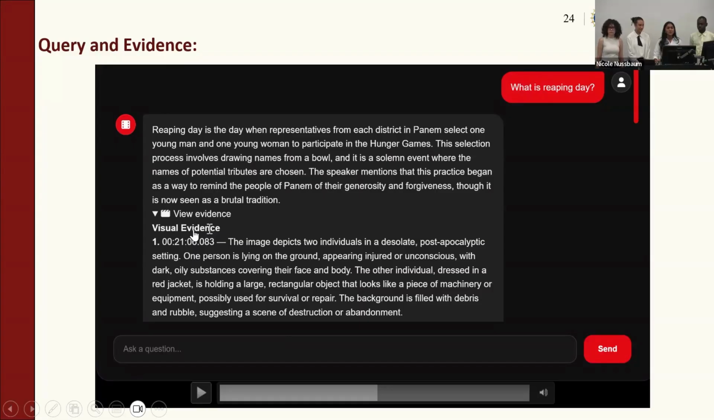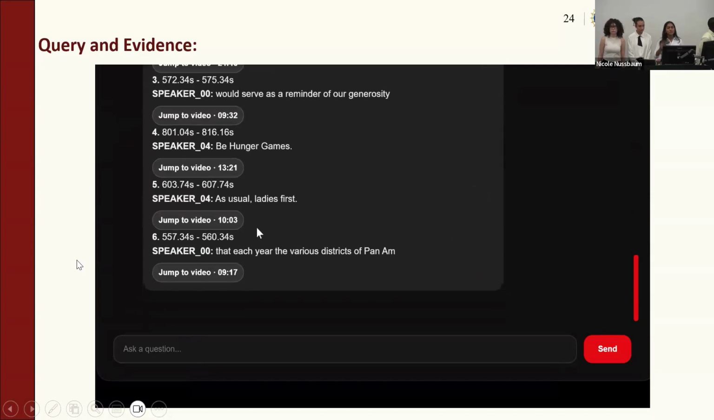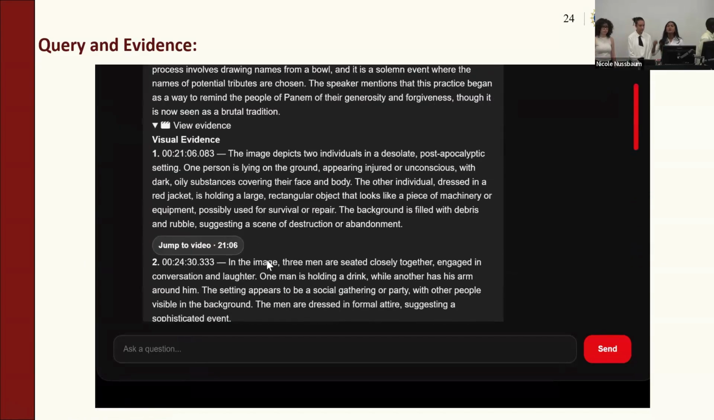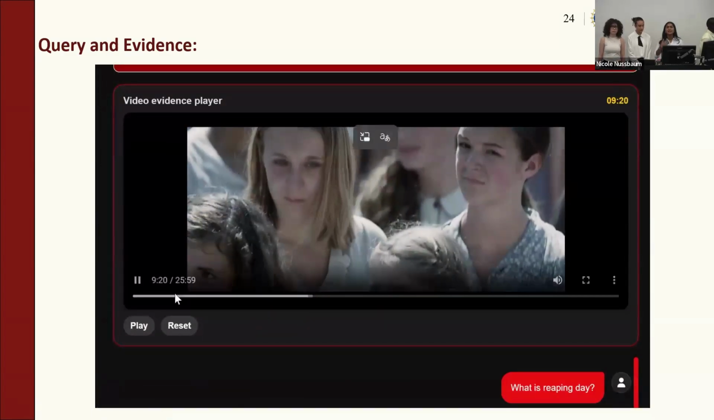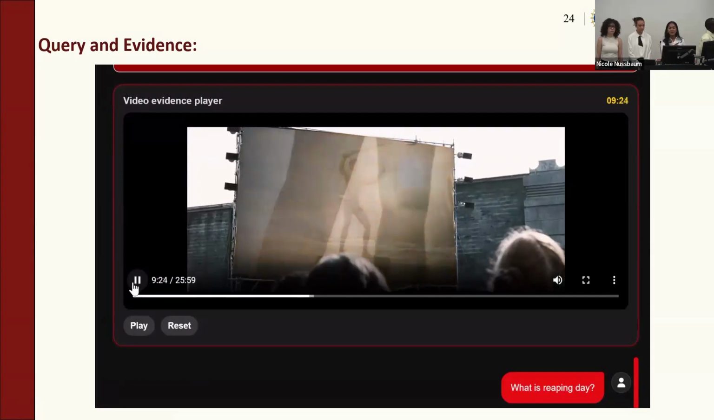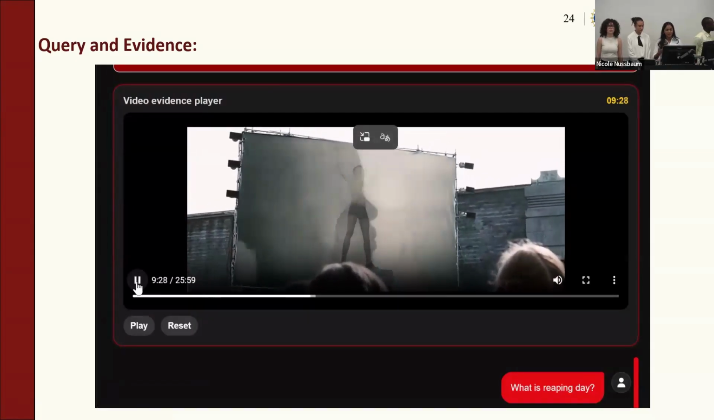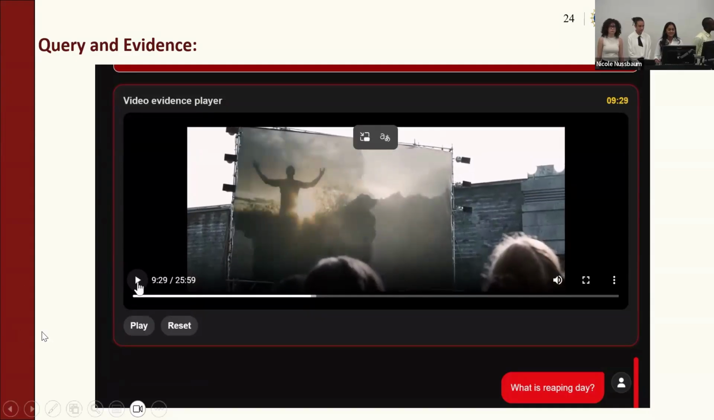Here we can see visual evidence that contributes to the model's answer. For example, at 21 minutes and 6 seconds, there's evidence that specifically contributes to the answer on screen. Additionally, if you scroll a little bit further down, you can jump to specific parts in the video that prove the evidence. So once again, it tries to lower the percentage of hallucinations. And on screen, you can see the video playing that answers the question about what is the reaping day.